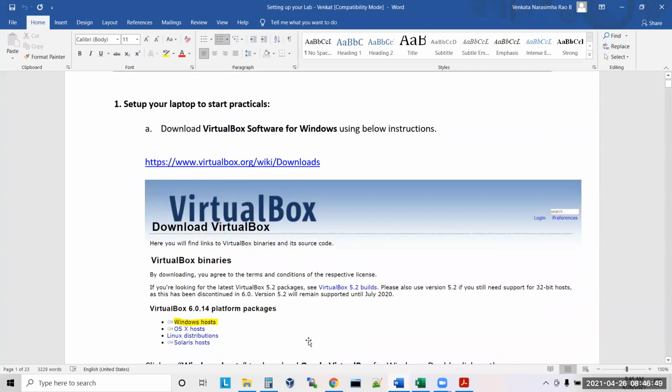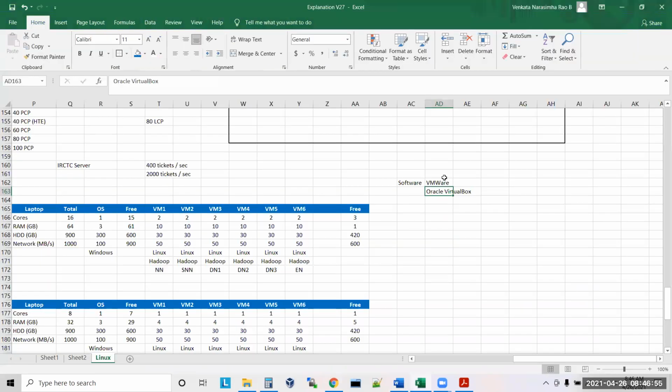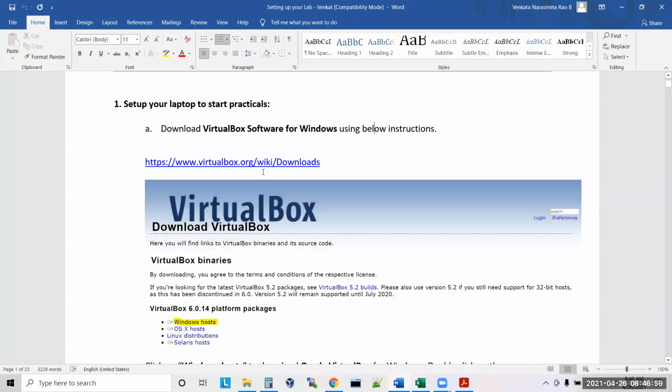Okay, so now setting up your lab. First, to create virtual machines, we need some software. What is the software we require? Either VMware or Oracle VirtualBox. So now let us download Oracle VirtualBox. If you want to download it, you click on this link, which will take you to the download page.